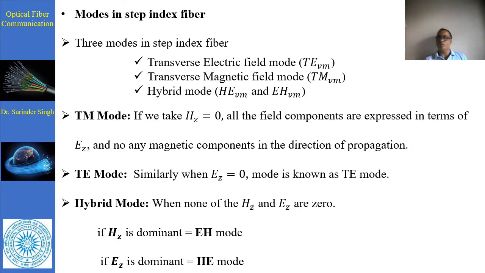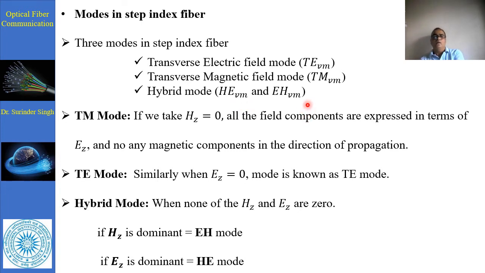In order to describe any kind of mode, we have a representation like this. We can easily represent the modes in the step index fiber. There are basically three kinds of mode in the step index fiber: TE, TM, and HE or EH. First is the transverse electric mode, in which TEvm is there, and then there is the transverse magnetic field mode, TMvm. Hybrid modes HEvm and EHvm are also there.